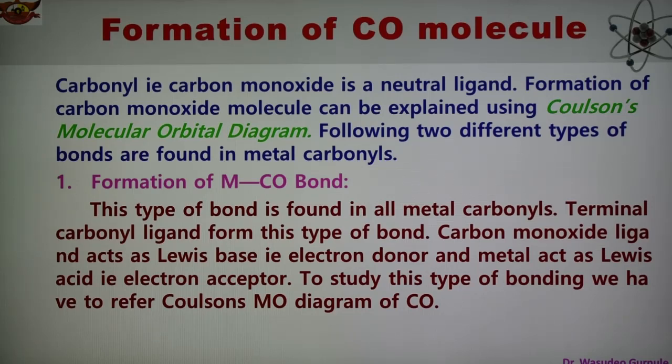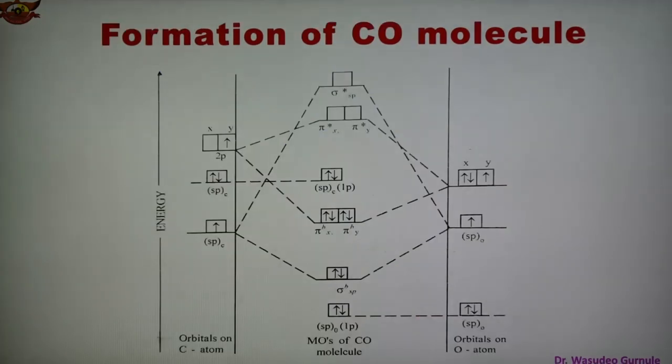For this case, the bonding we have to refer, that is the Coulson molecular orbital diagram for carbon monoxide. So what is the Coulson MO diagram for carbon monoxide, and how the formation of CO molecule is there? So this is the molecular orbital diagram for Coulson. So this is the diagram suggested by Coulson.